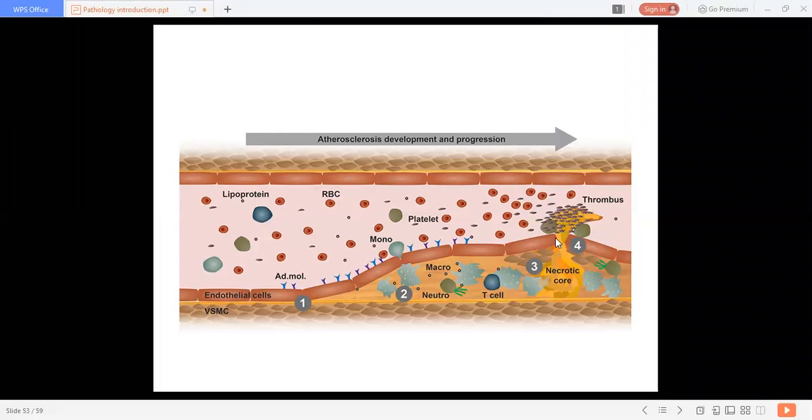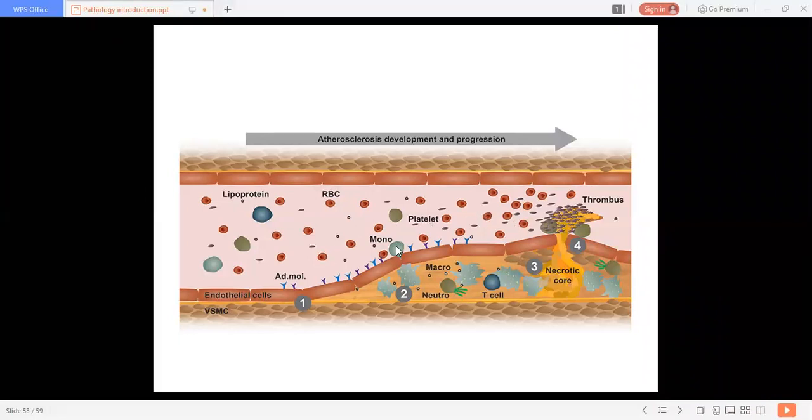Whenever any damage occurs to the endothelium or any site in the body, the body's first response is increased blood flow, and increased flow of WBCs and RBCs. With the WBCs, the lipoproteins also enter inside that particular atheromatous plaque.